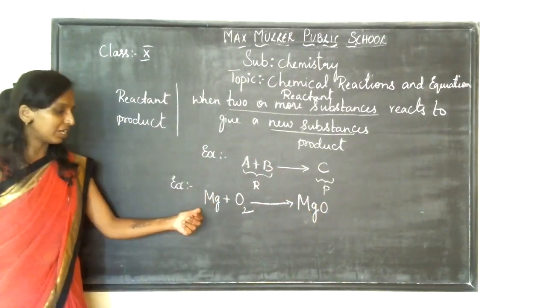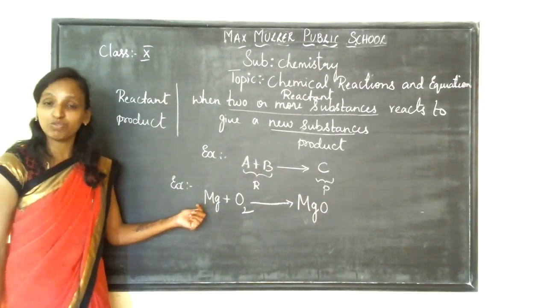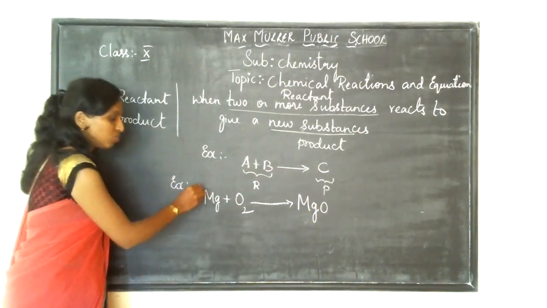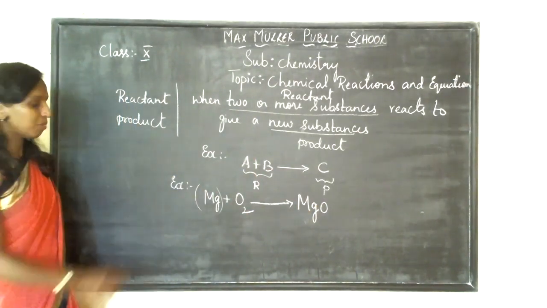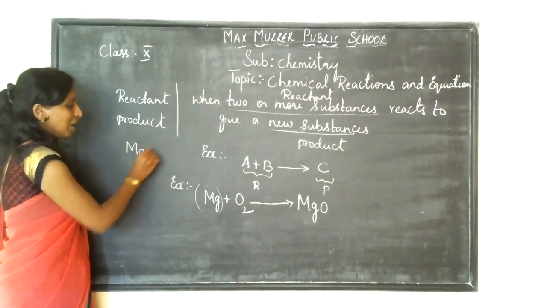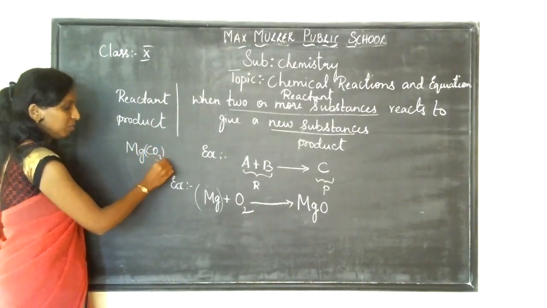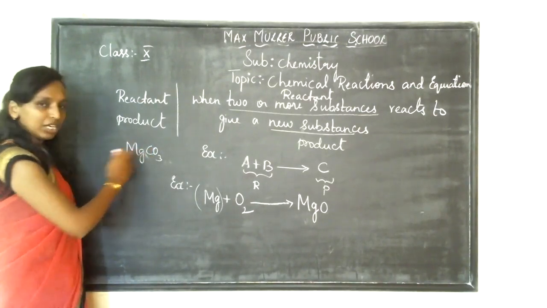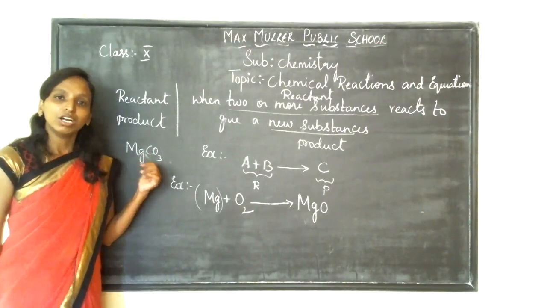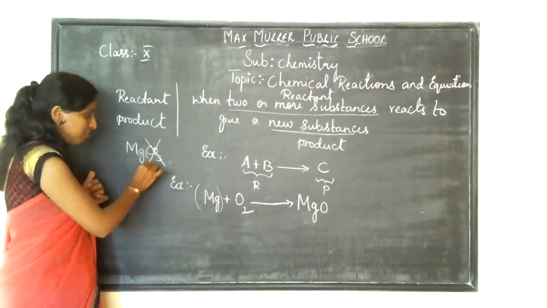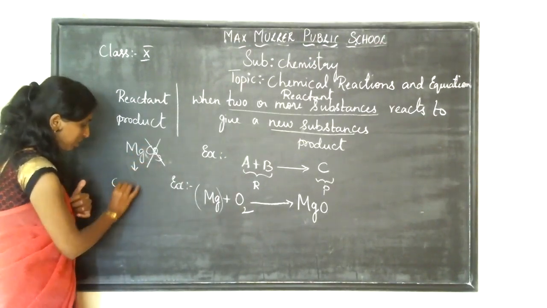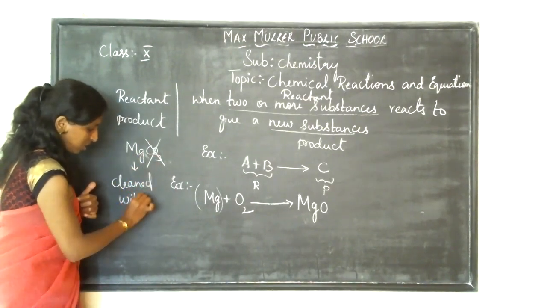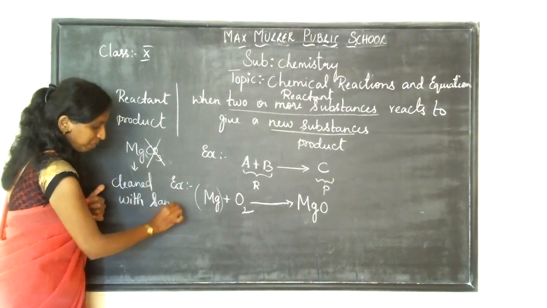Before using the magnesium for the experiment, it should be cleaned with sandpaper. Why should the magnesium be cleaned with sandpaper? Magnesium will have a carbonate layer. To remove this carbonate layer, first the magnesium should be cleaned with sandpaper.